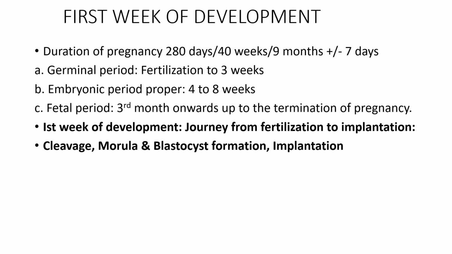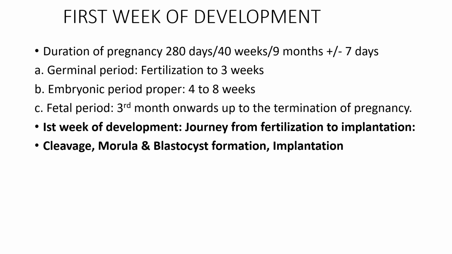The entire duration of pregnancy is about 280 days or 40 weeks or 9 months plus minus 7 days. And this pregnancy is divided in three periods. First is the germinal period, which extends from fertilization to third week of intrauterine life. Then the embryonic period extends from fourth to eighth week, and the fetal period extends from third month onwards up to the termination of pregnancy.